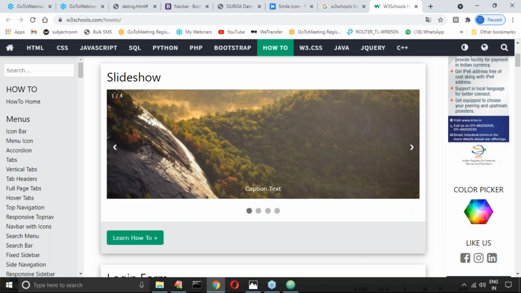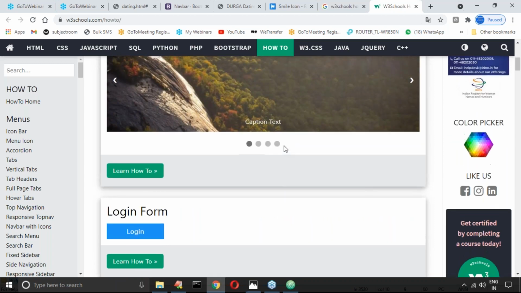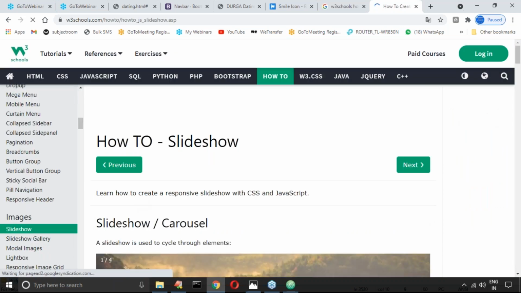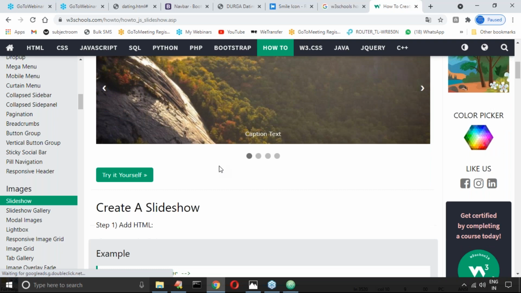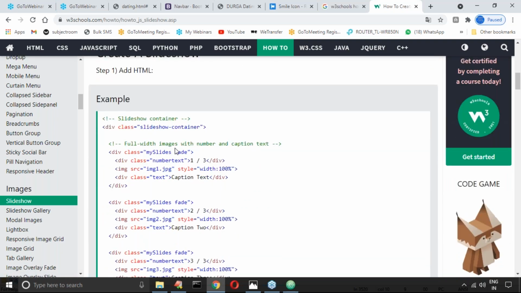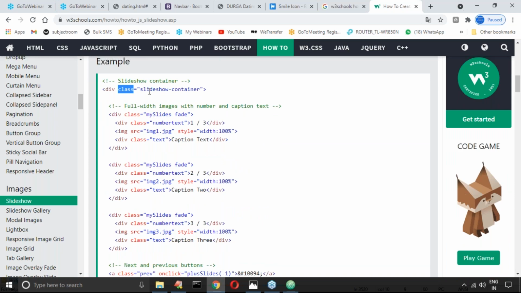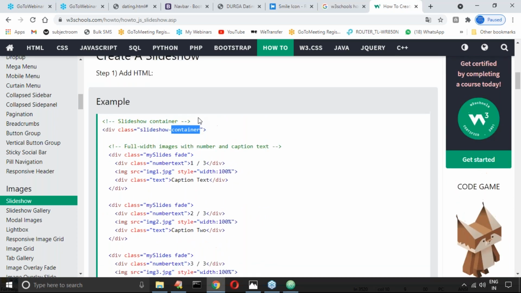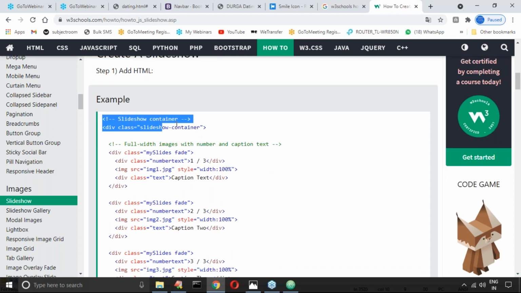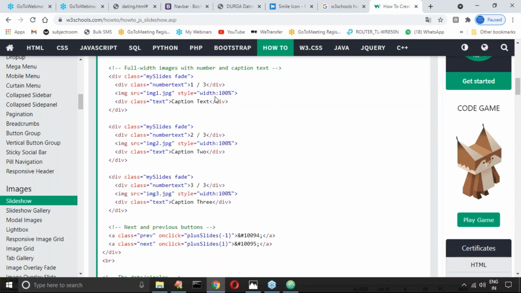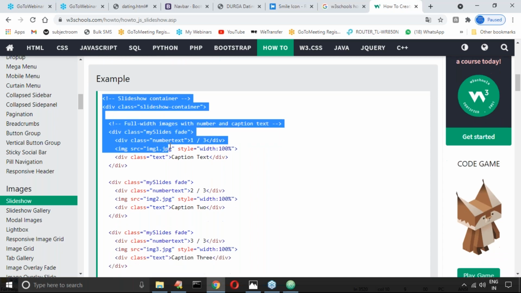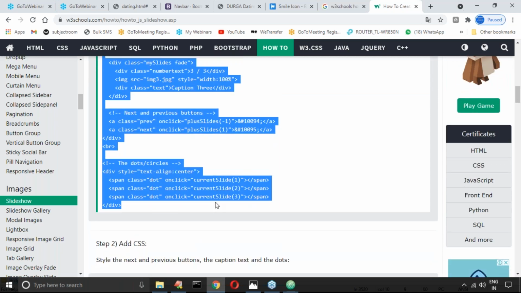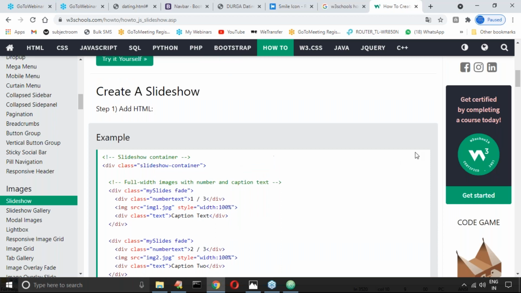I want it in my web page. What you have to take is the W3Schools how-to section. So what is the way to create a slideshow? Can you please observe that? Div class slideshow container, so this is HTML. Now your images, image one, next image two. This one you have to take in your web page. Are you in the position to understand? Please confirm.